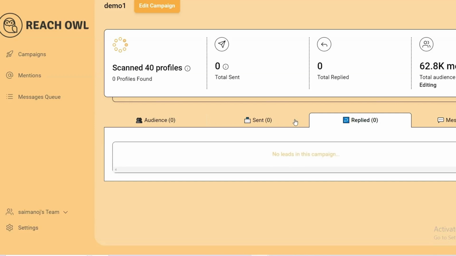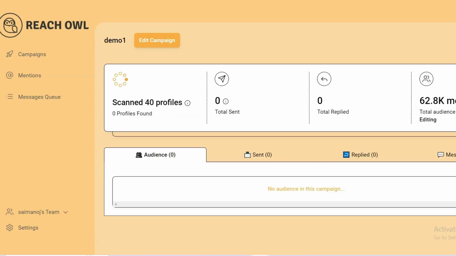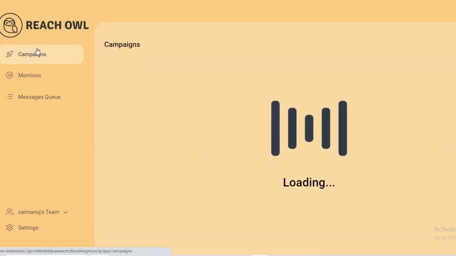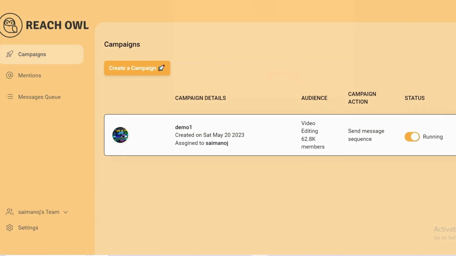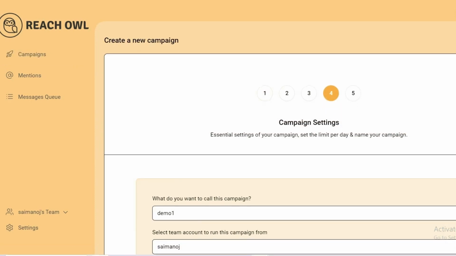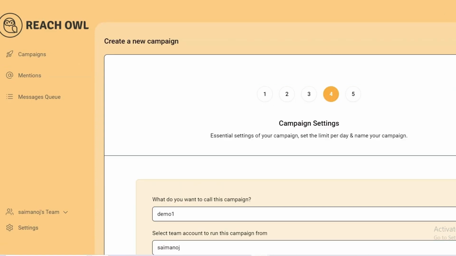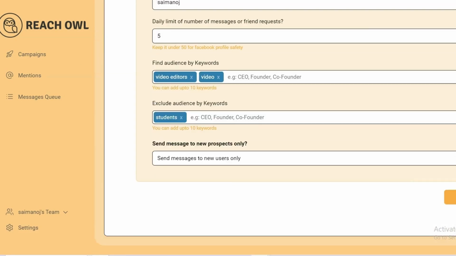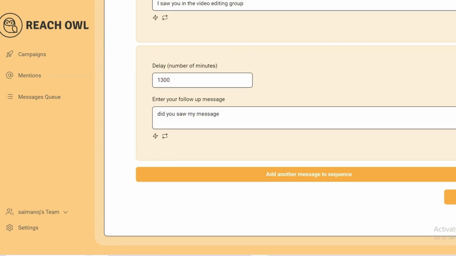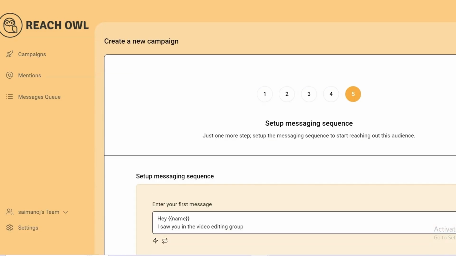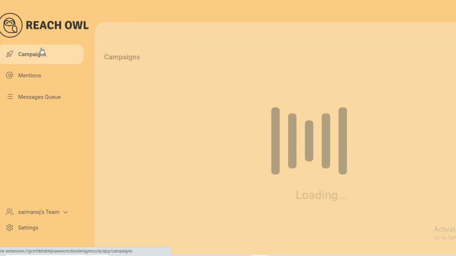So you can select in this process. It will take some time, and at an interval of every 5 minutes it will send messages. I'm just showing another type of campaign, so I'm deleting this one, or else you can edit it anytime. You can edit the campaign, and you can also change the sequences and everything. In this way this option works.